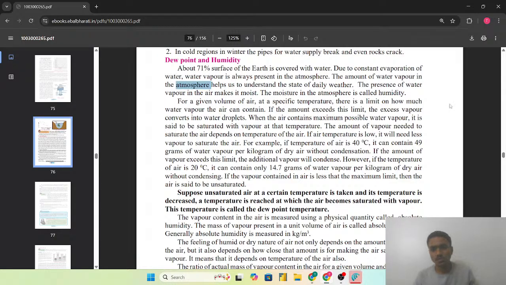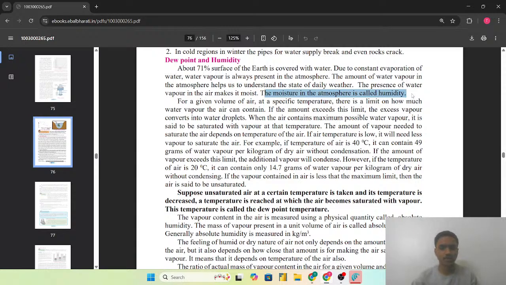So the presence of the water vapor in the air makes that air moist. The moisture in the atmosphere, it is only called as the humidity. मतलब ह्यूमिडिटी क्या है? The presence of the water vapor in the air makes it moist. मतलब जो water vapor जो air में present है उसकी वजह से air जो है वो moist होती है, and that the moisture which is present in that air or the atmosphere, it is called as the humidity.